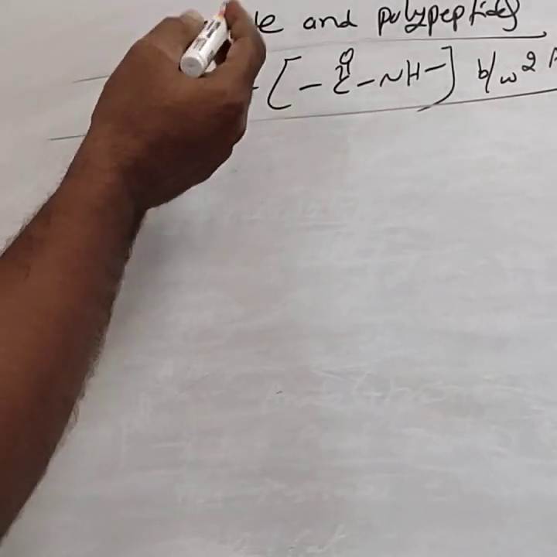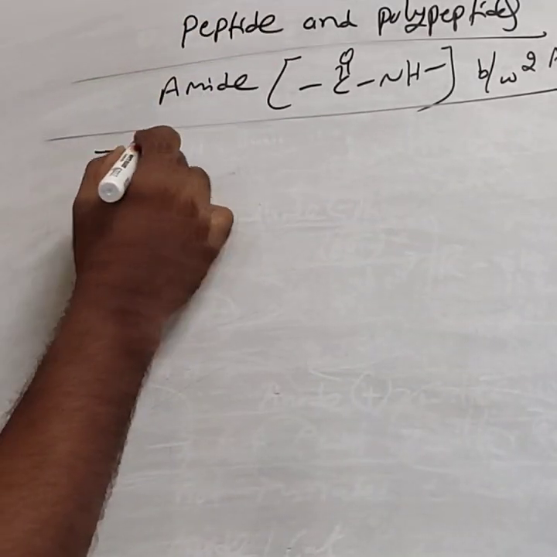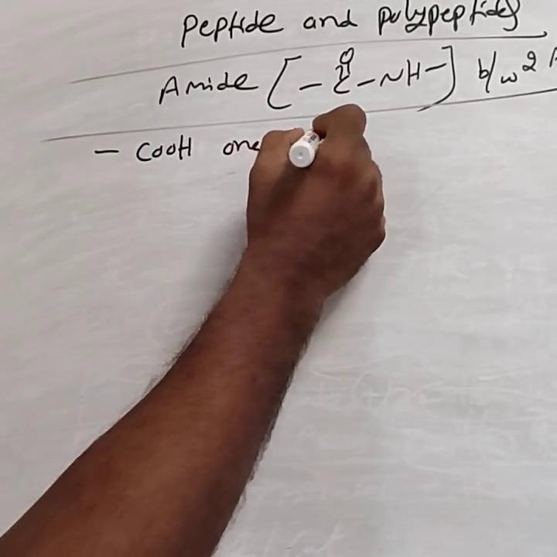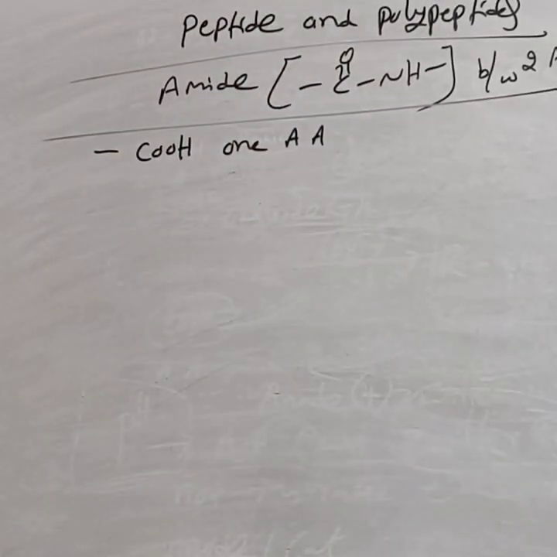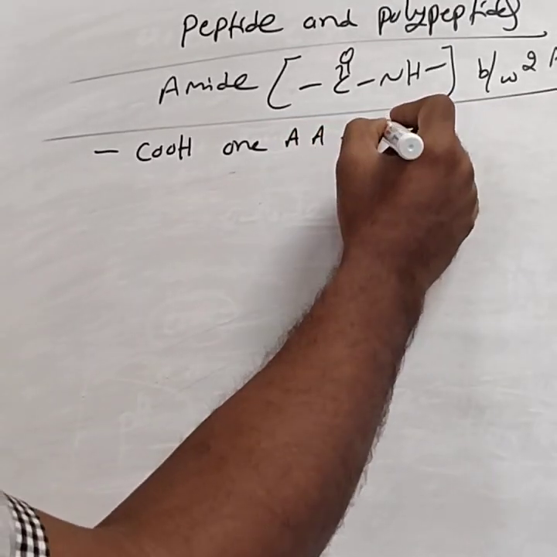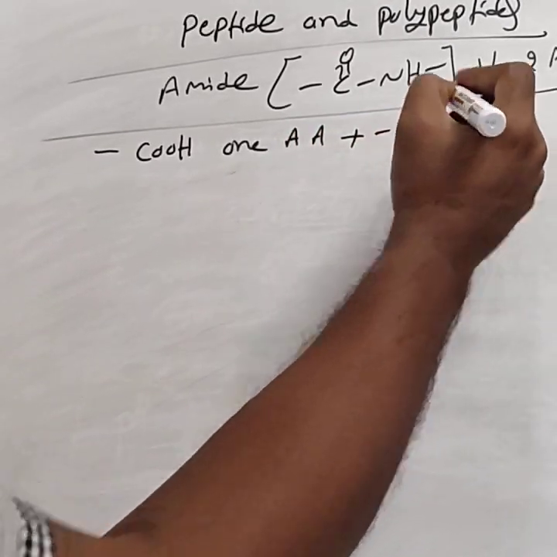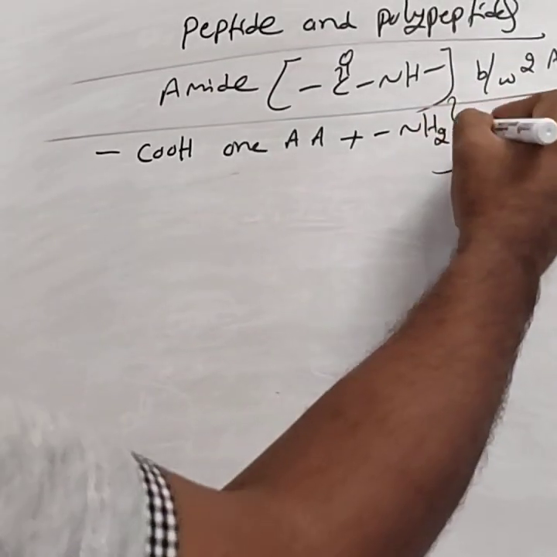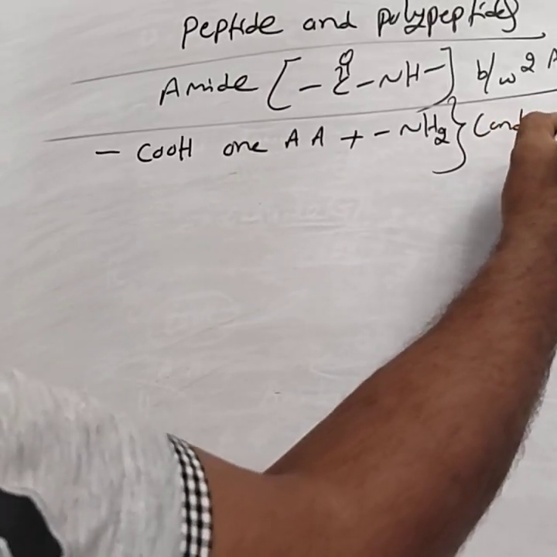How is a peptide bond formed? The carboxylic group of one amino acid and the amine group of another amino acid undergo condensation.